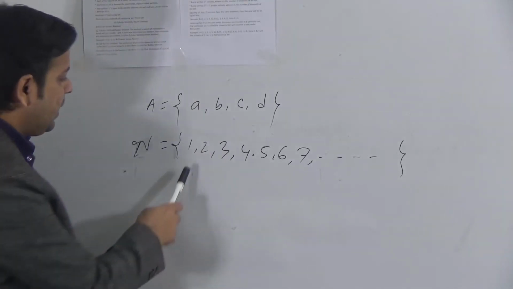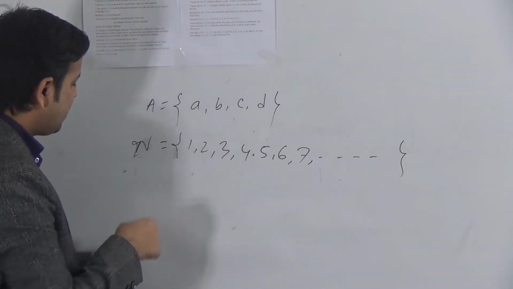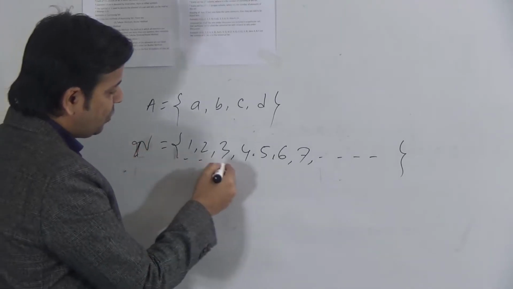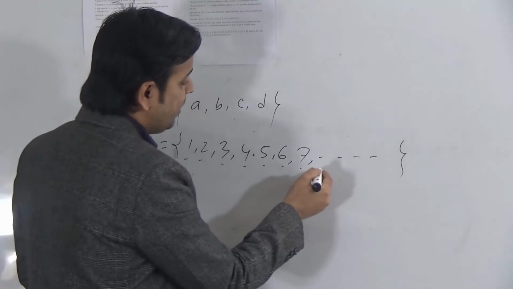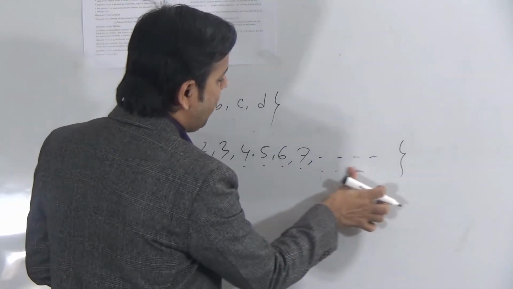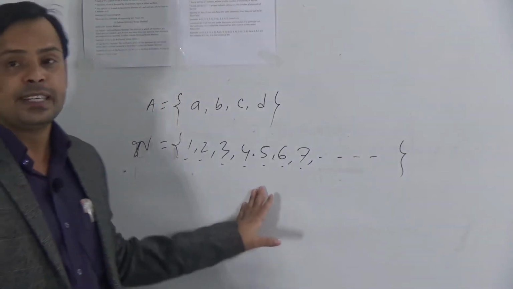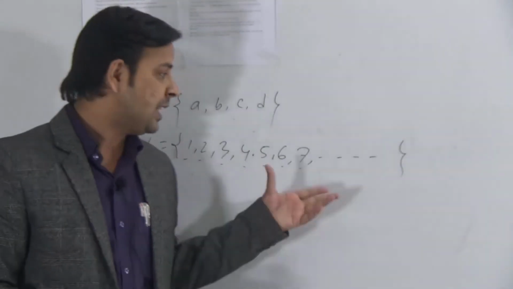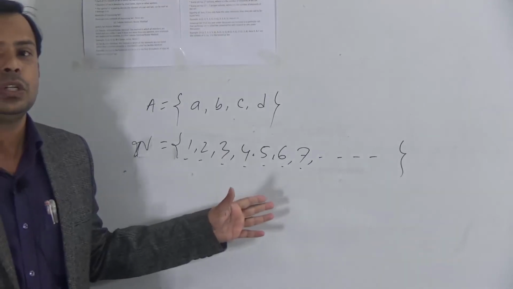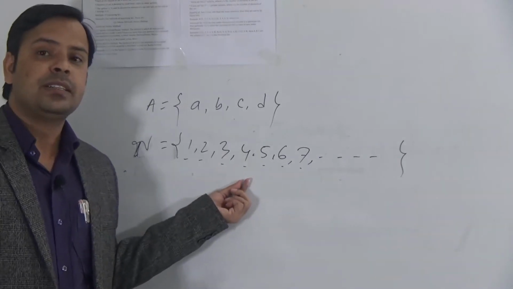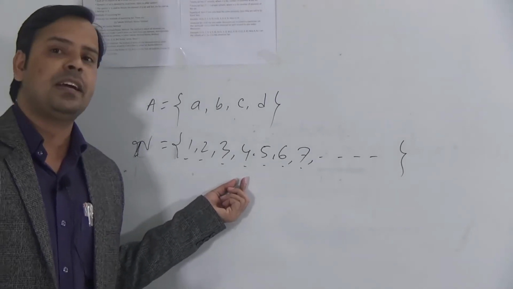Now, in case of this set of natural numbers, here 1, 2, 3, 4, 5, 6, 7, and in this way the elements will continue. So how many elements are there here? It's not possible to count how many natural numbers there are. So we cannot determine the number of elements here by counting.